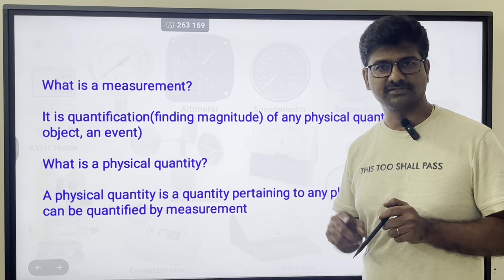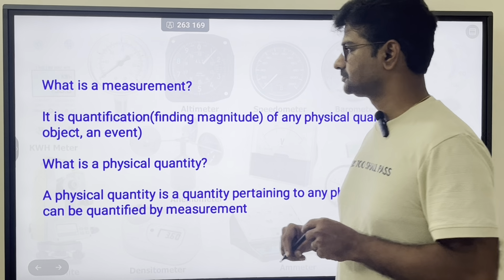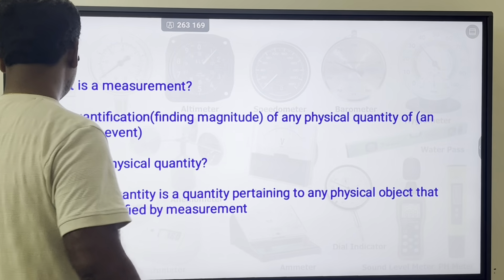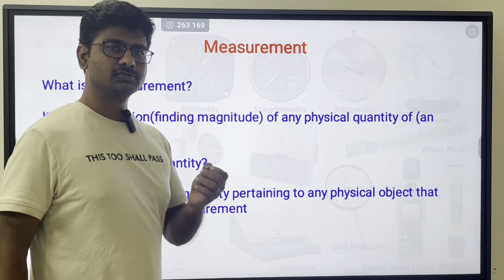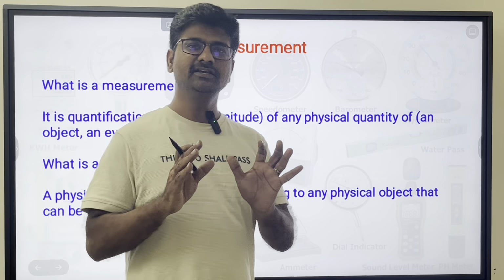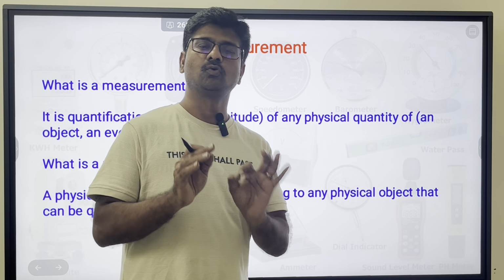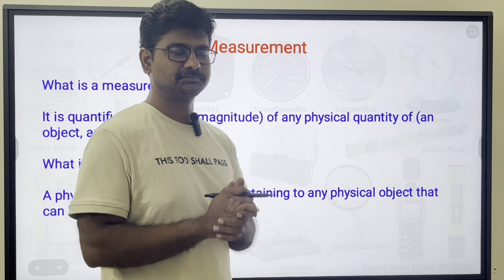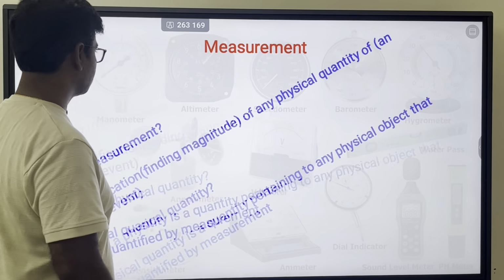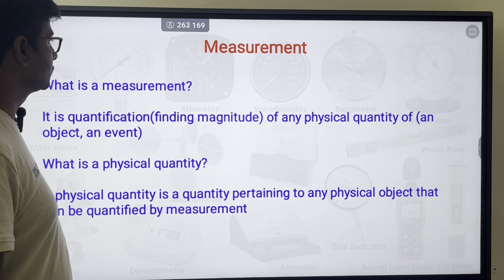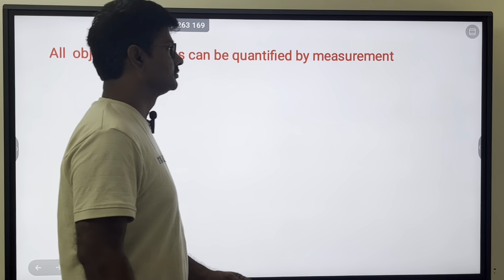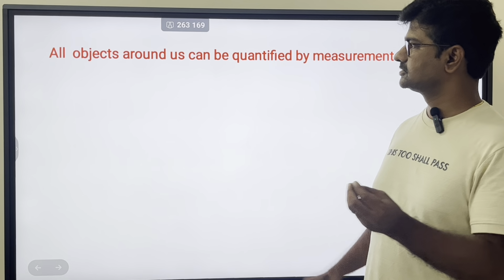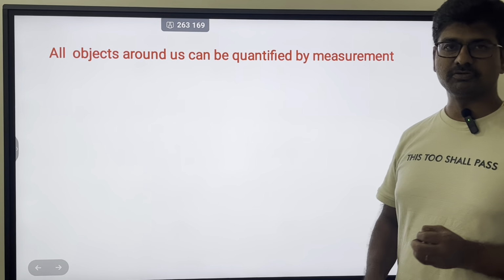So, how much it is? So, measurement is finding how much of any physical quantity is. So, all objects around us can be quantified by measurement.